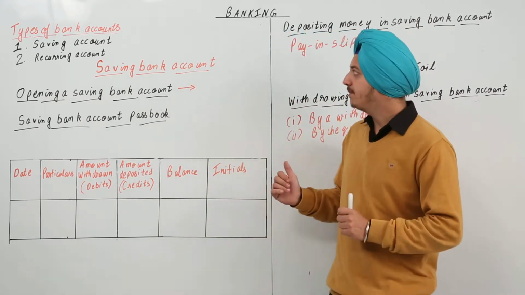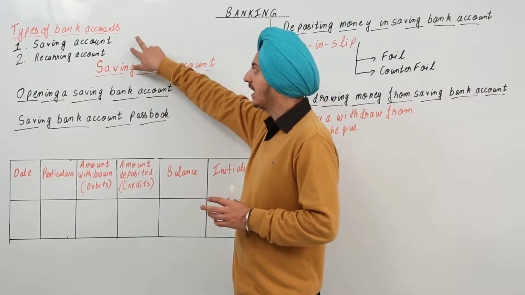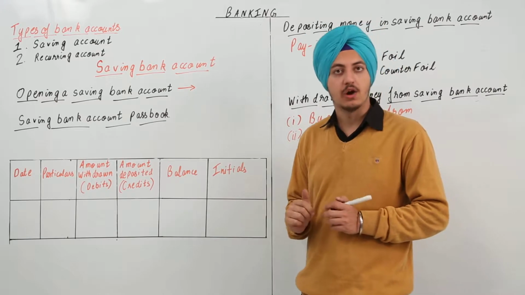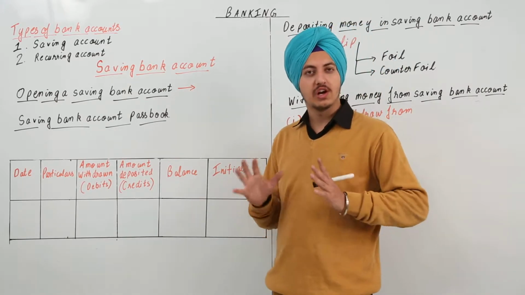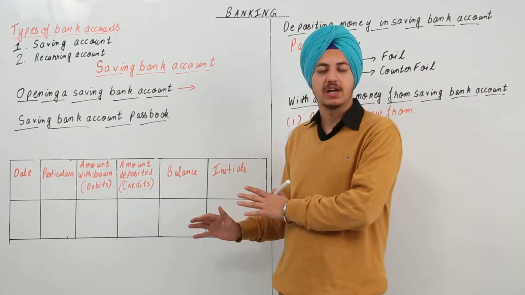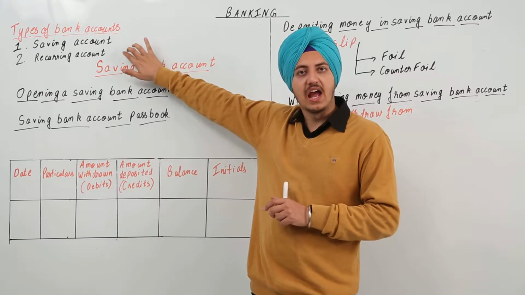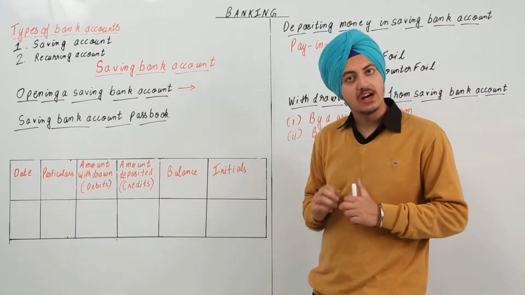Okay, so in this chapter, we have two basic types of bank accounts. These are saving bank accounts and recurring bank accounts. Basically, we have a lot of other types of bank accounts too. Those are current bank accounts and fixed deposit bank accounts. But in our syllabus, there are only two: saving and recurring. So first of all, we'll be studying the saving bank account.